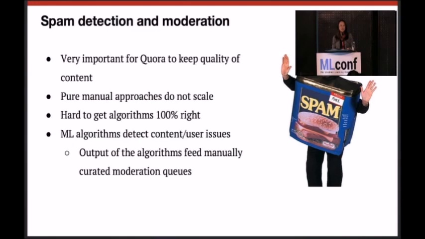We started with a manual approach where we have moderators who check on things manually and remove them, but obviously, as you can imagine, that doesn't scale. So we developed a machine learning model that can automatically detect issues and flag bad content. But at this point, we're not 100% trusting it. So we use a hybrid approach where a machine learning model flags issues, detects potential bad content, and feeds that into the moderation queue. It's important to note here that the machine learning model not only has to generate candidates for examination, but also needs to score and rank them with priority, because this way the moderators can deal with the most important cases first.